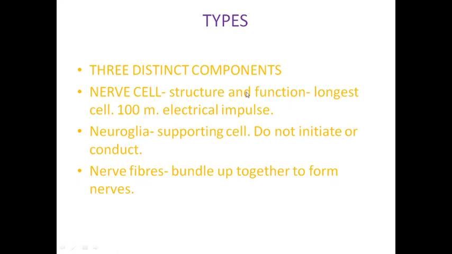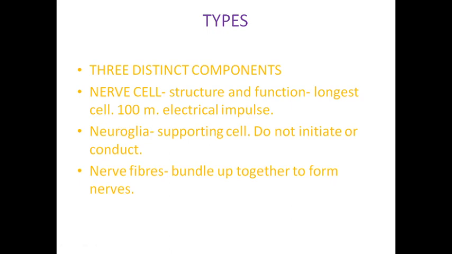It is the structural and functional unit of the nervous system, and it is the longest cell. It conveys the electrical impulse from one nerve cell to another nerve cell. If you have the doubt, the longest cell is the nerve cell, and the largest cell in our body is the egg. So it transmits the electrical impulse from one part of the body to another; that is the nerve cell.